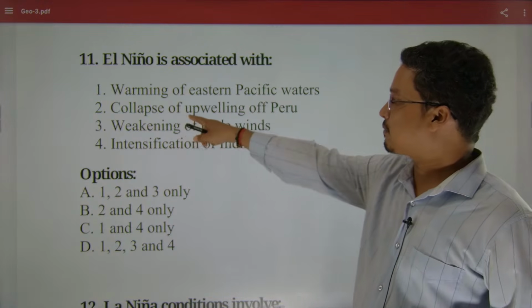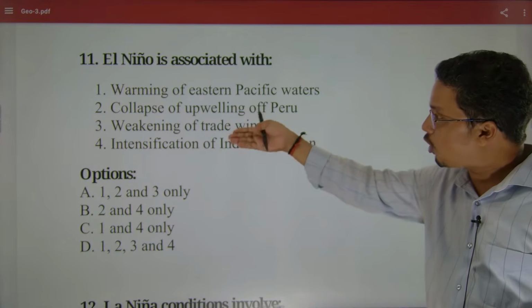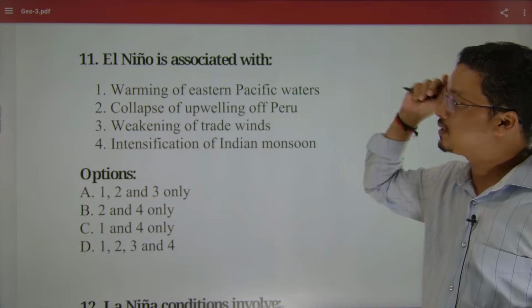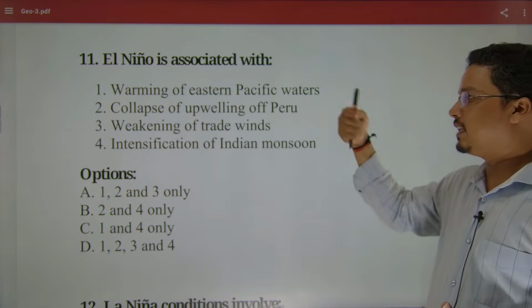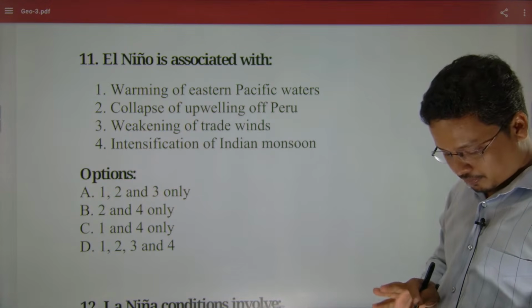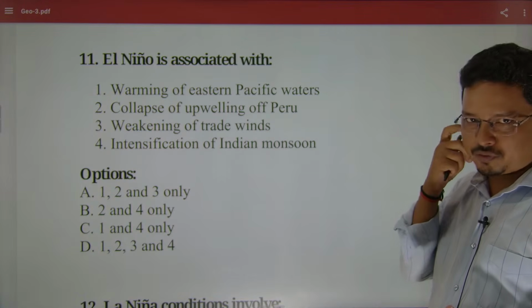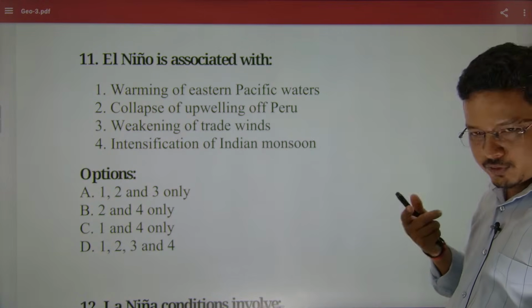Here, collapse of upwelling of Peru means what? Because this upwelling of water happens during the time of La Nina phase. When the El Nino comes, that upwelling will collapse. That will be stopped. And that happens every 2 to 5 years, right? But 3 to 5 years you may.